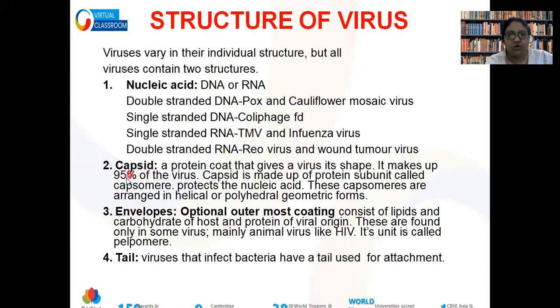Okay. So apart from the capsid, in some cases there can be presence of an envelope. Like our coronavirus has an envelope. It is the outermost coating. It is generally made of lipid and carbohydrate.